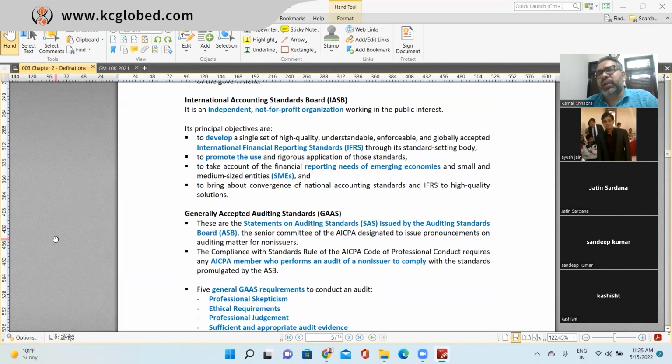In India also, we follow Ind AS, which is more than 90% aligned with IFRS. So they have played a significant role in the last decade to bring the world economy to the same place for accounting matters.